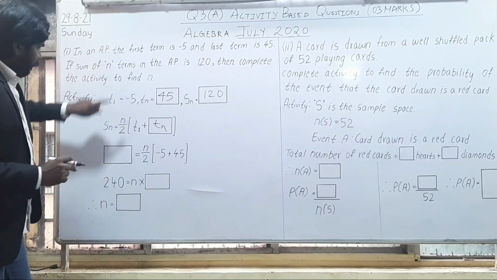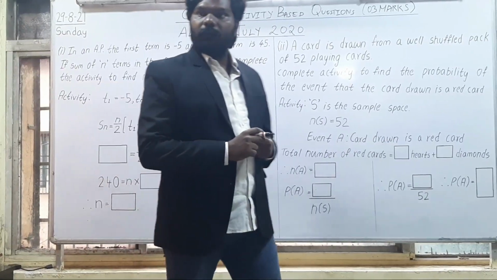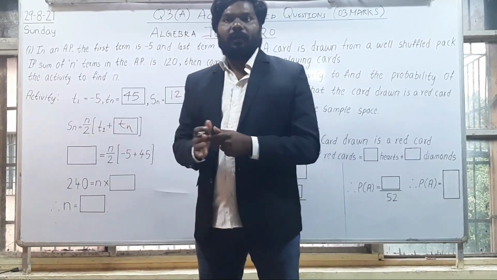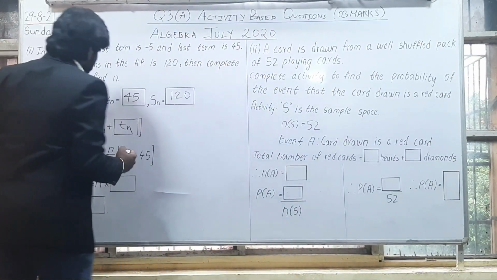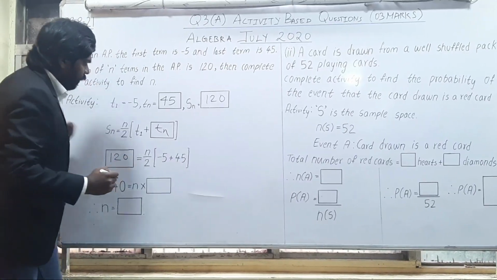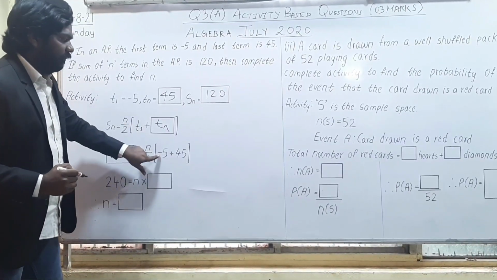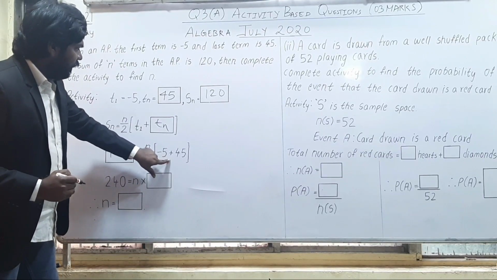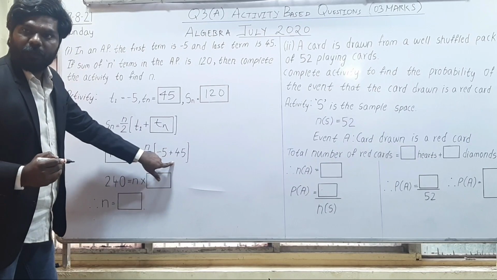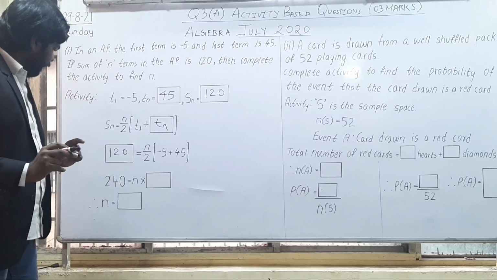Now see, what is the sum of my n terms? That is 120. They have given S of n. Sum of the terms is 120. So what I'll write in this box? 120 is equal to, again, n by 2. Now see, what is my T1? That is -5. Plus, what is my Tn? That is my last term, that is 45. Understood? Now I need to do some workings over here. I will show you those workings. Let me see the next box.